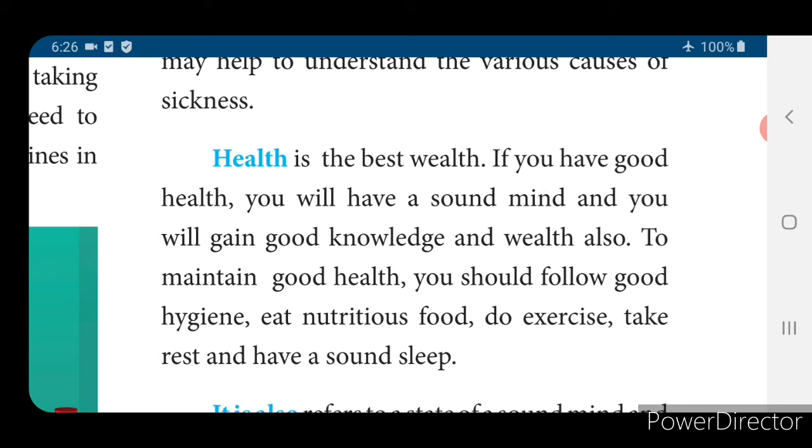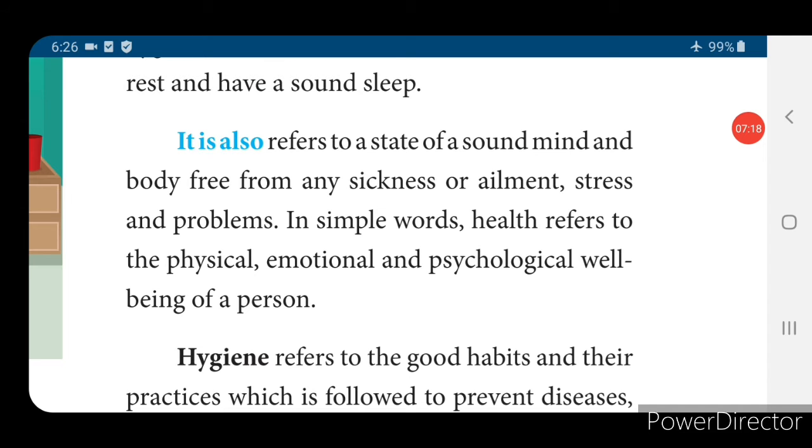If you have good health, you can do your work, whatever you want, in a correct manner, isn't it? To get good health, you should follow good hygiene, eat nutritious food, do exercise, take rest, and have sound sleep. Health also refers to a state of sound mind and body, free from any sickness or ailment, stress and problems. In simple words, health refers to the physical, emotional and psychological well-being of a person.